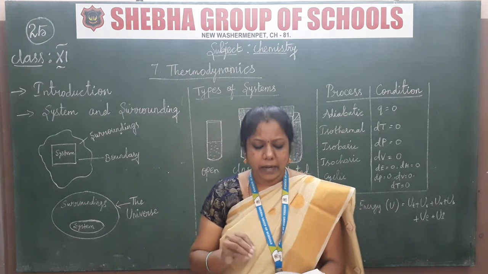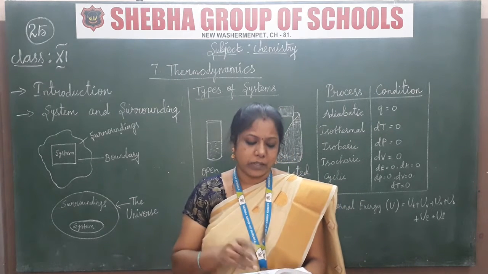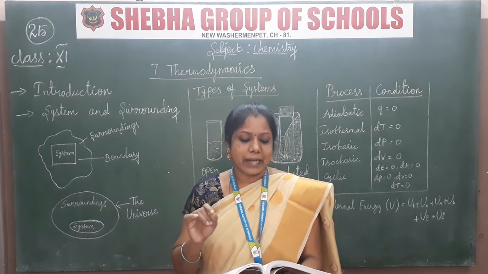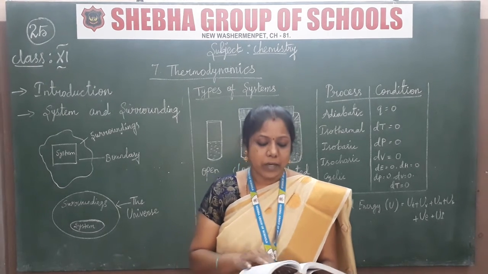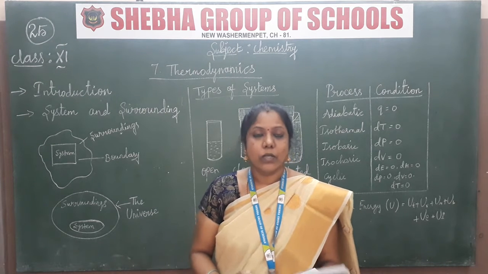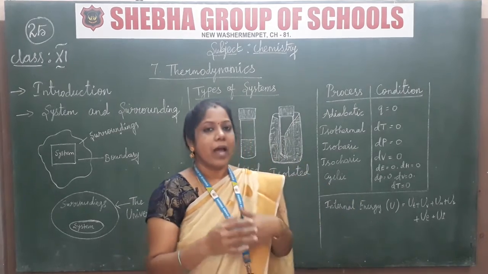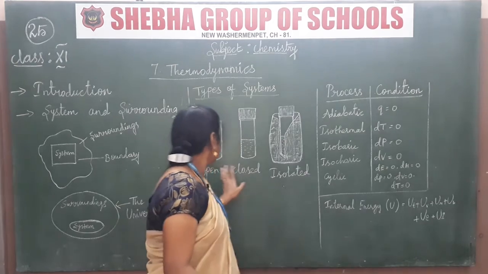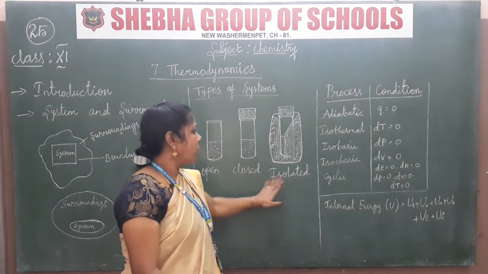What are the two things? Energy and matter. A closed system can exchange only energy but not matter with its surroundings. Depending on whether these two things are exchanged, we conclude open, closed or isolated.